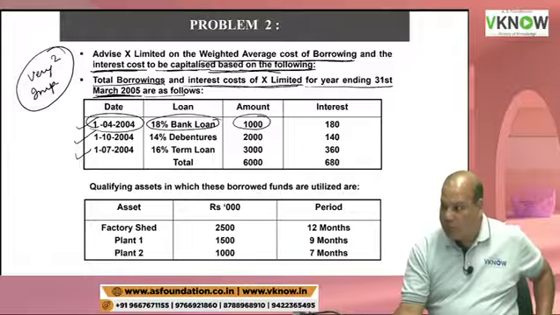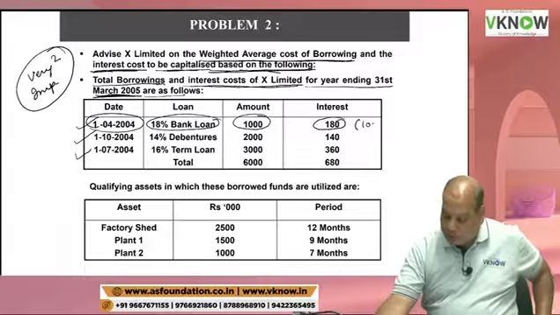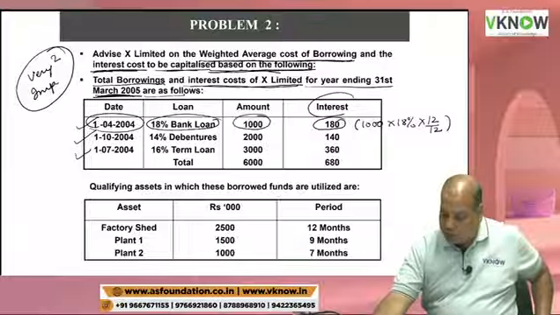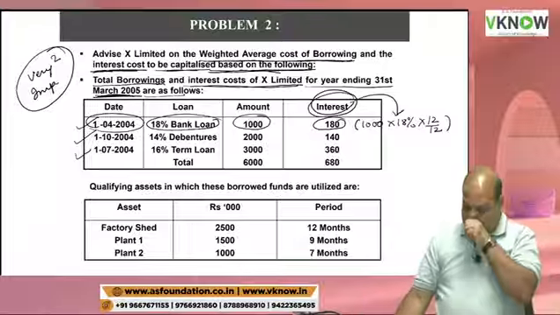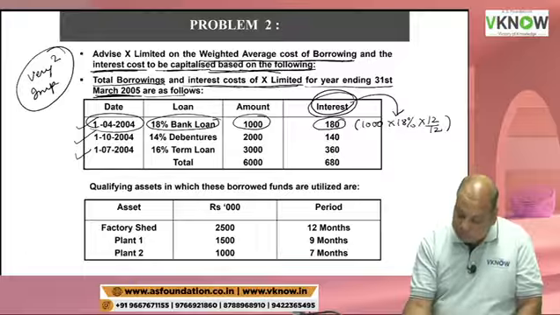Loan amount is 1000 and they have calculated the interest for you. How have they calculated? 1000 into 18% into 12 by 12. If this column is not given, then this is how you will calculate it. Fortunately, it is done. One working note you can skip: interest calculation.